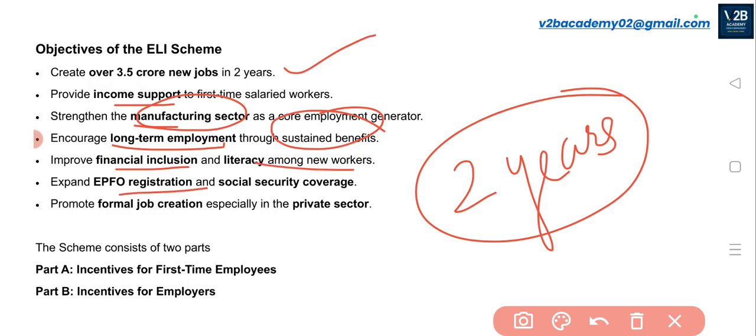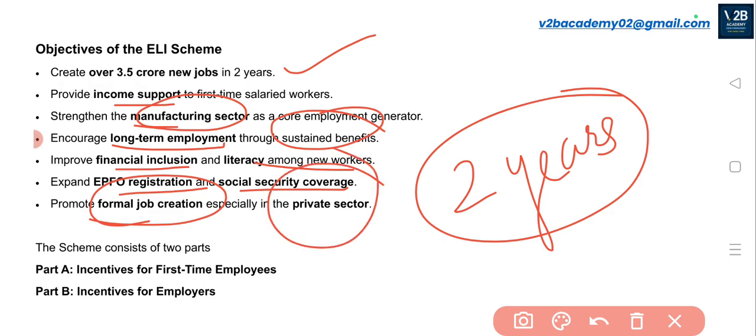And next, EPFO registration will be expanded. Because of that, the employees will be getting social security benefits. They'll be covered under the social security coverages that the government has already come up with, or will come up with in the future. And this will move employment into the formal sector, so we can move towards the formalization of employment generation. All of this will happen in the private sector.